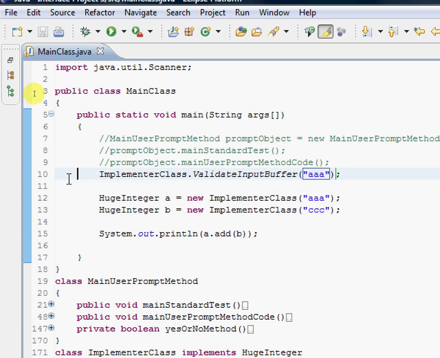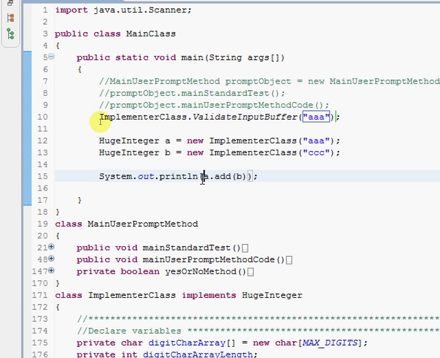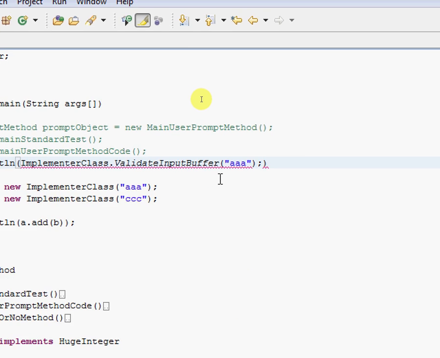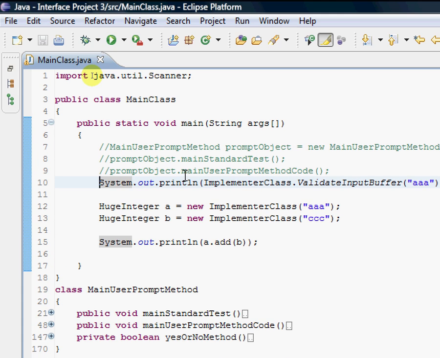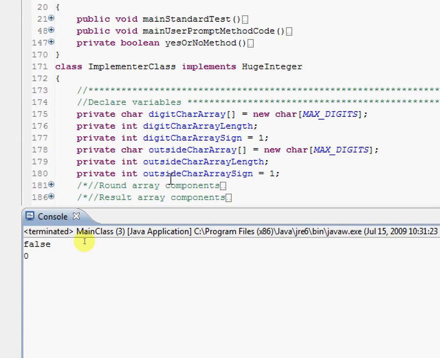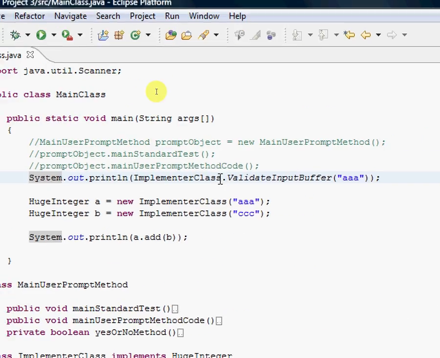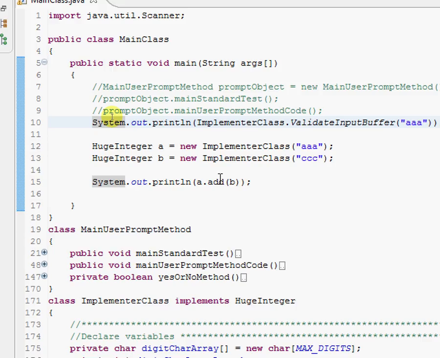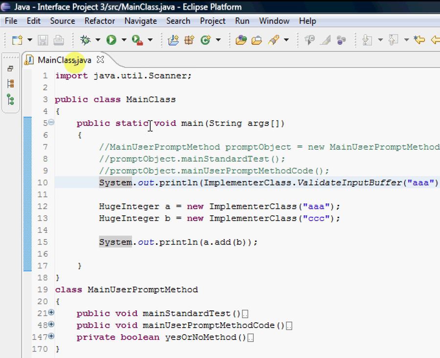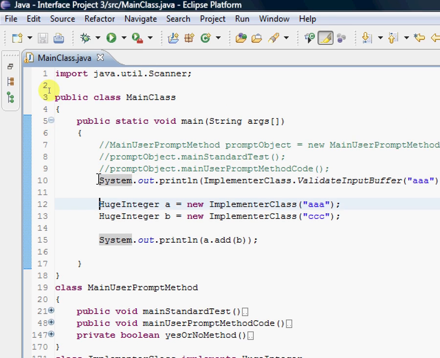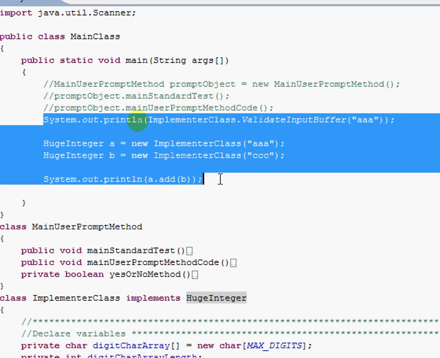Now let's just print this out. So if I print the line, what's wrong here? Oh, semicolon. Alright, so now let's go ahead and play. So we see false. It returned a false. It's not valid. So I would expect the user to do this first before actually initializing the variable, which is actually what I did in this code over here. So let me go ahead and comment this out real quick to show you what I'm talking about.